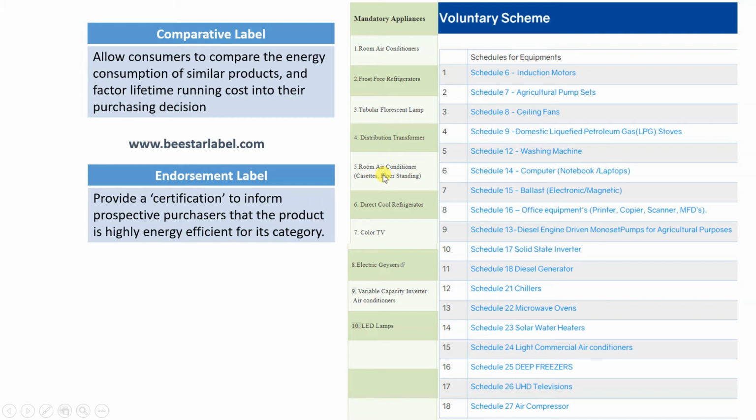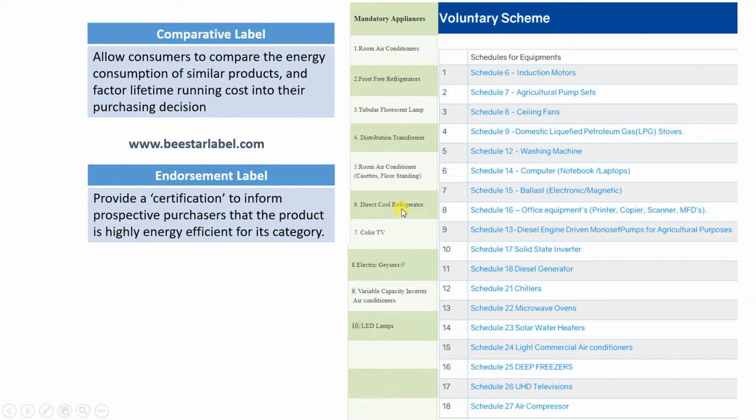distribution transformer, room air conditioner. Now again, if you see room air conditioner, there are different types. Okay, so cassette AC is there, floor standing AC is there. What do you mean by this? We will discuss in upcoming sessions.